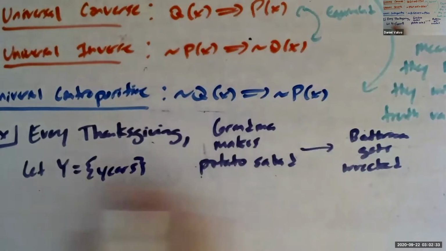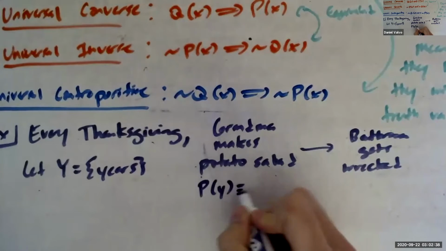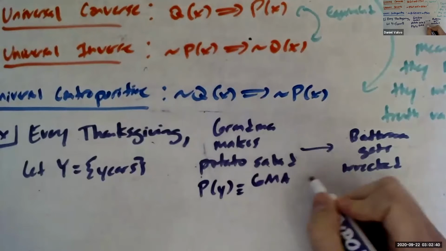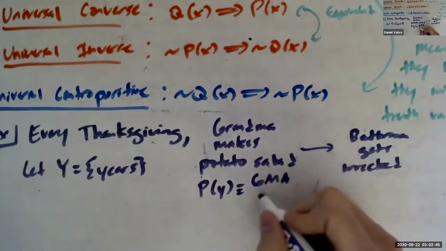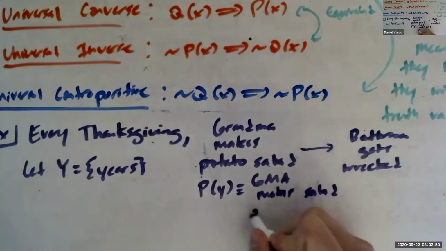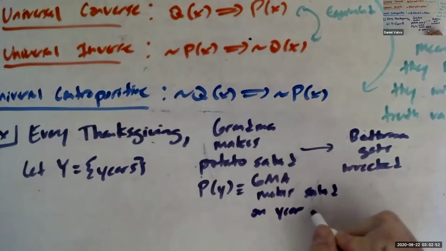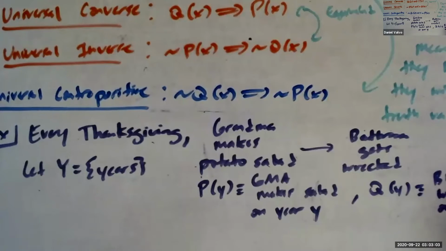And then we're going to have P of y is grandma makes salad on year y, and then Q of y is going to be bathroom is wrecked on year y.